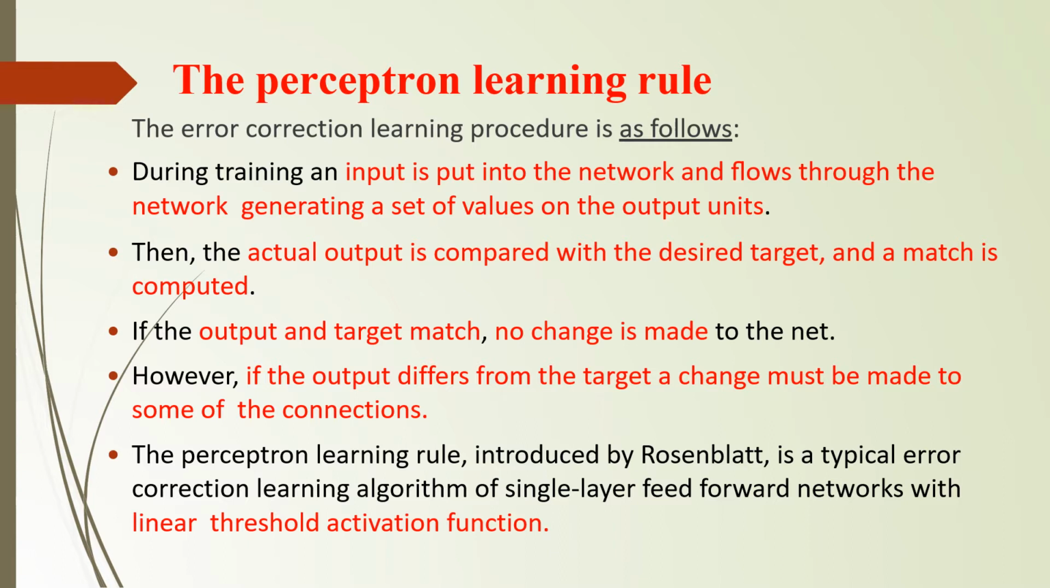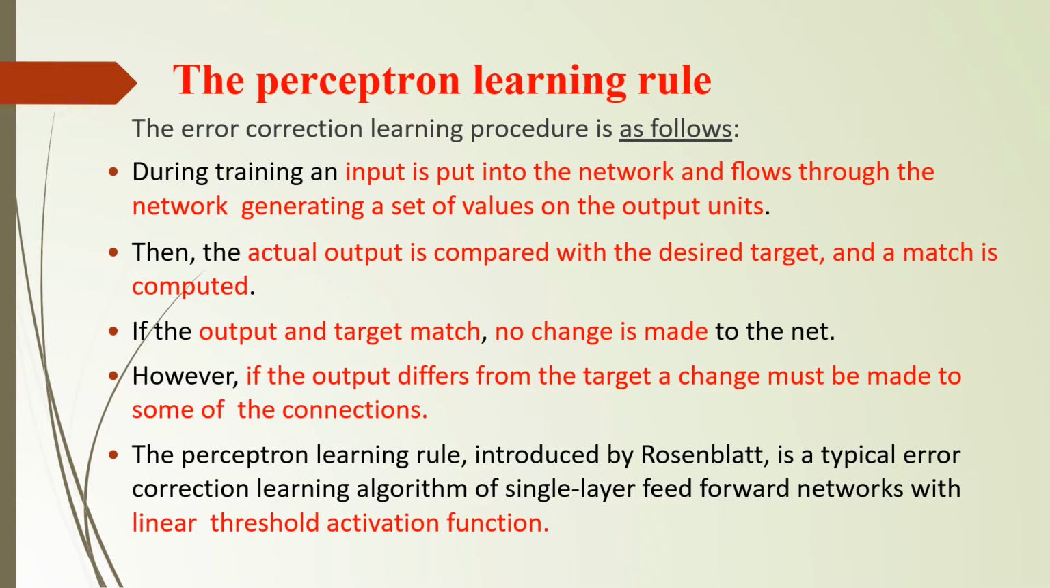Perceptron learning rule is also termed as error correction learning rule, and perceptron means it's a single layer feed forward neural network, which is assigned the linear threshold activation function. So perceptron means it's a single layer neural network with linear threshold activation function, and this learning rule was introduced by the scientist Rosenblatt, and it is also termed as typical error correction learning algorithm.